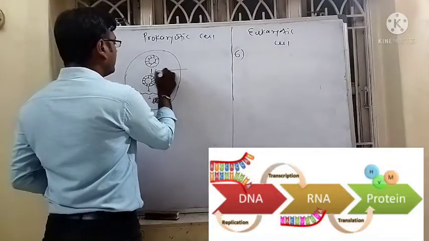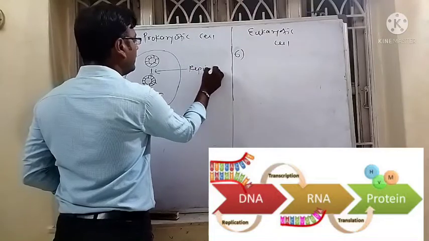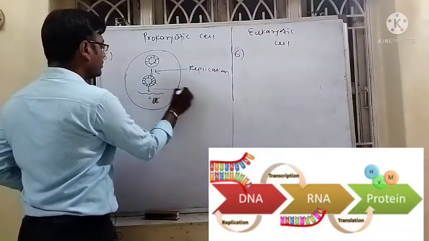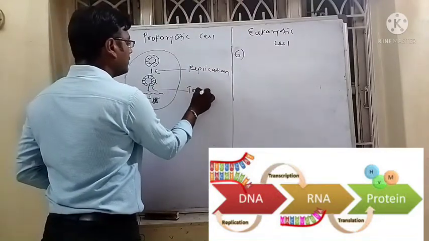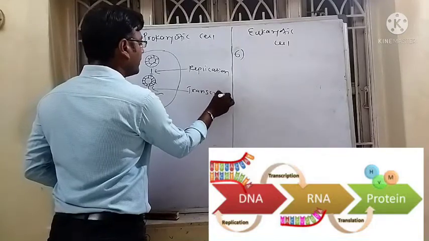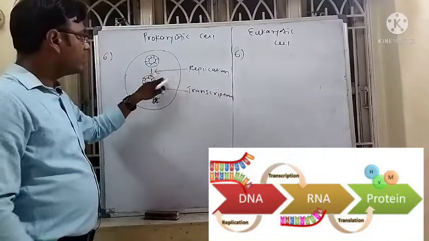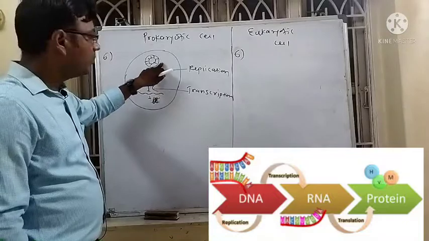Replication means formation of new DNA from the parental DNA.